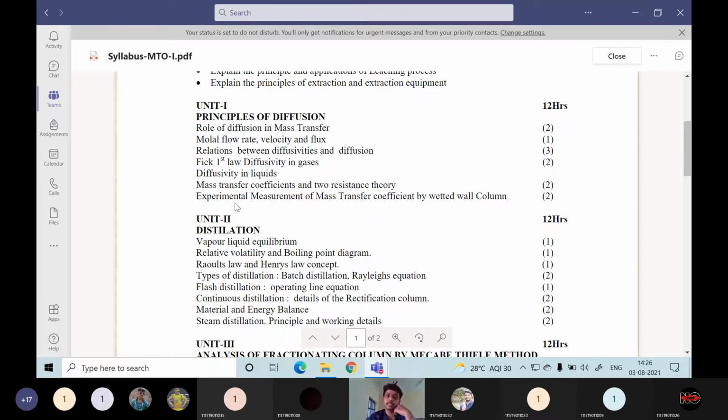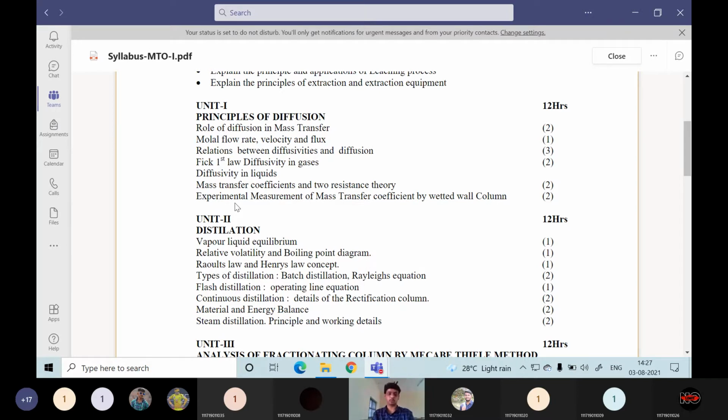The last topic in this unit is experimental measurement of the mass transfer coefficient by a wetted wall tower, or wetted wall column. To measure the mass transfer coefficient, we will use a laboratory setup column called a wetted wall column. We are going to see that later.